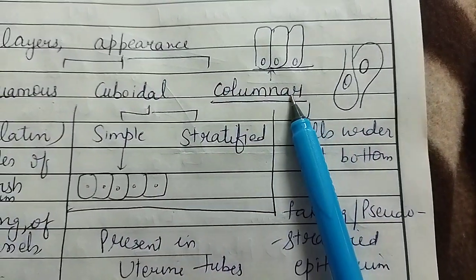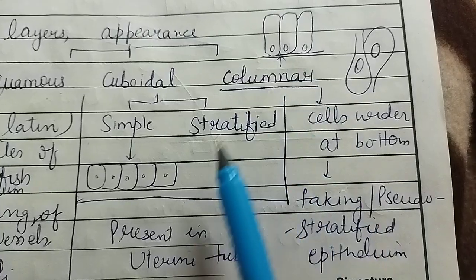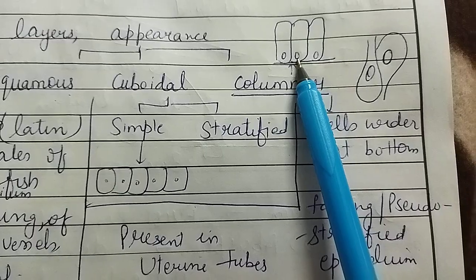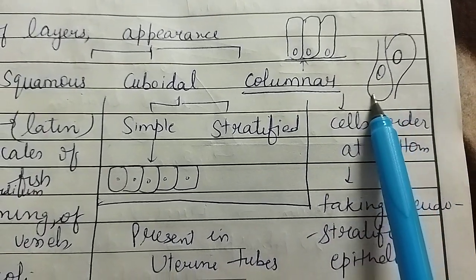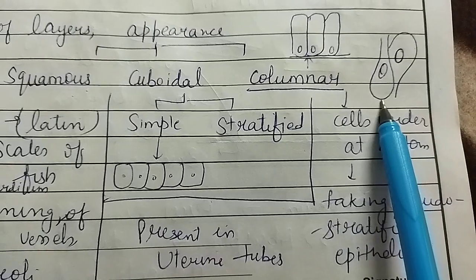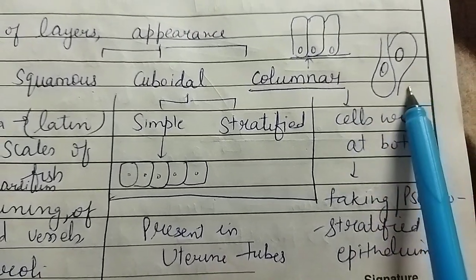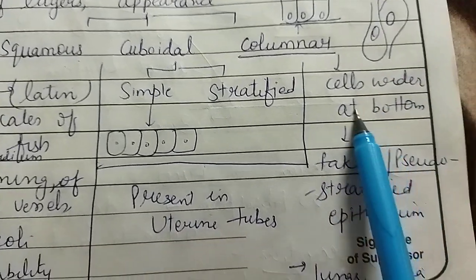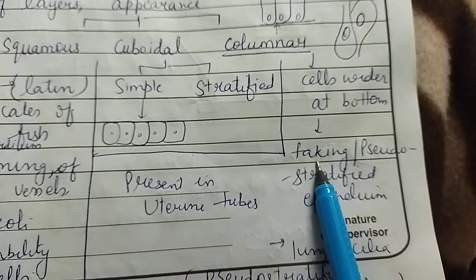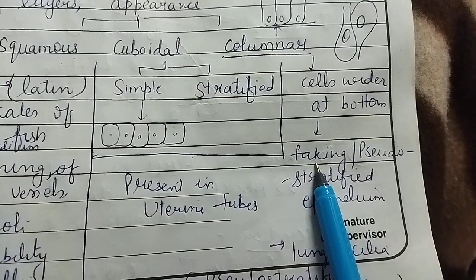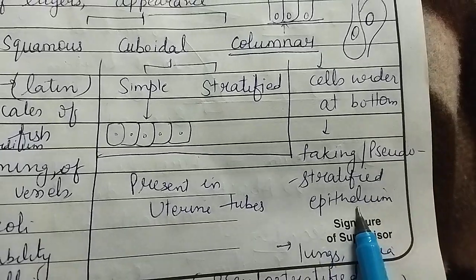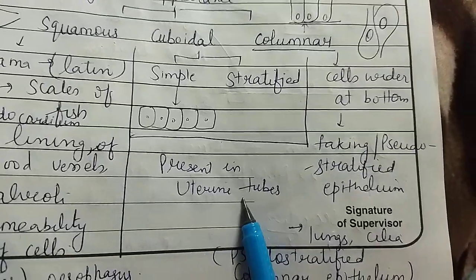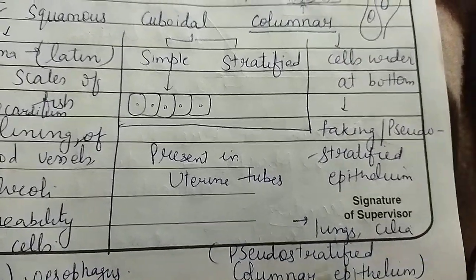The third category is columnar epithelium. You can differentiate between cuboidal and columnar epithelium: in columnar epithelium, the cells are elongated or column shaped. There is also this type of pattern: some cells are broader at the base and narrow at the top, and some cells are narrow at the base and broader at the top. It is also known as pseudostratified epithelium, meaning it is present in layers but is not a true layered arrangement. It is located in the lungs, with cilia.